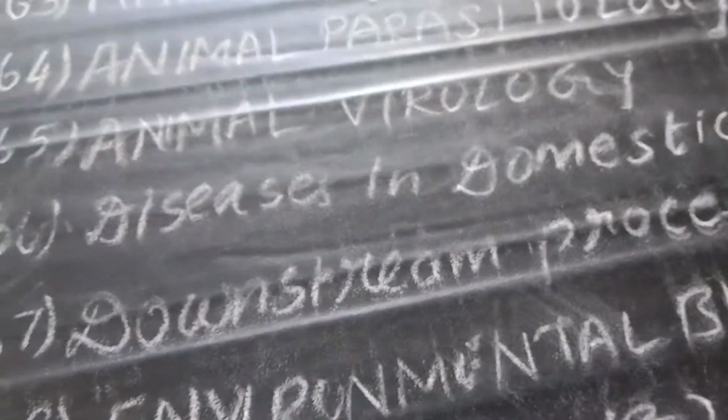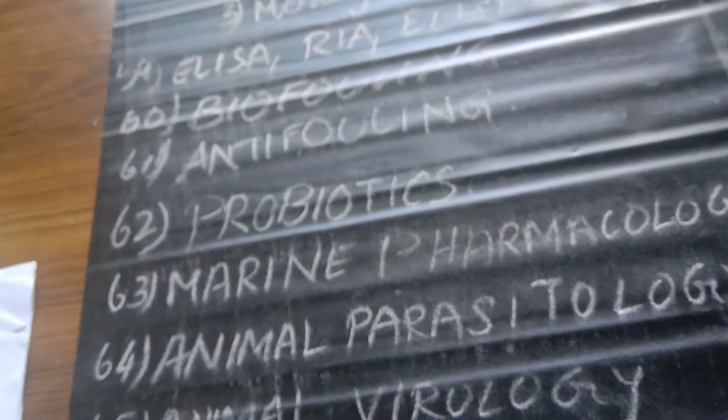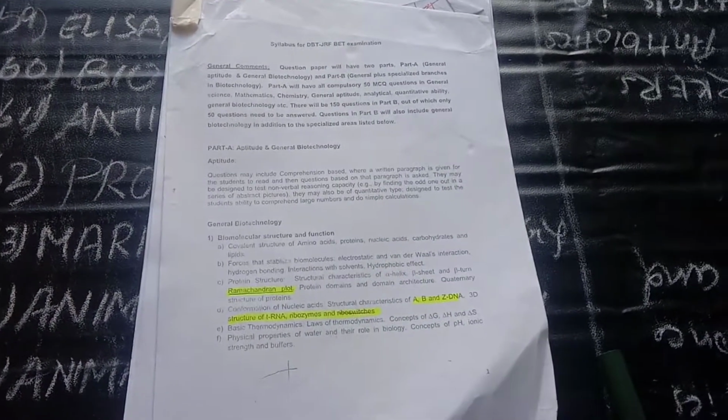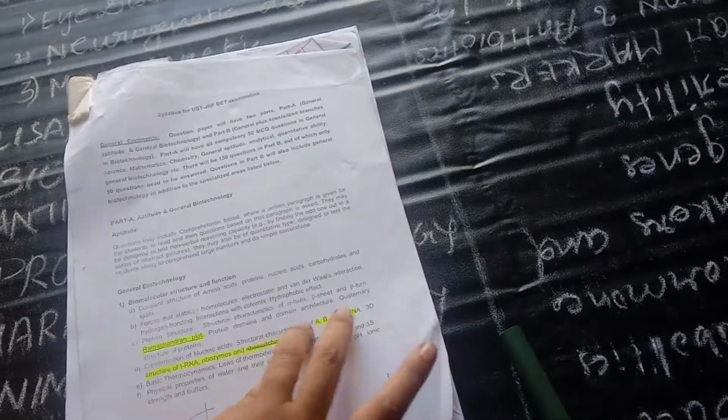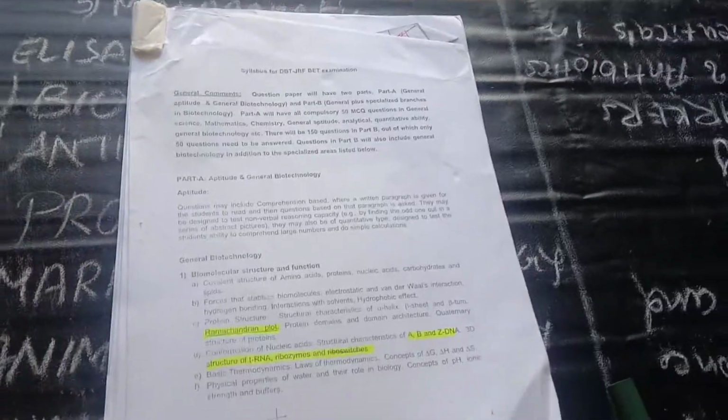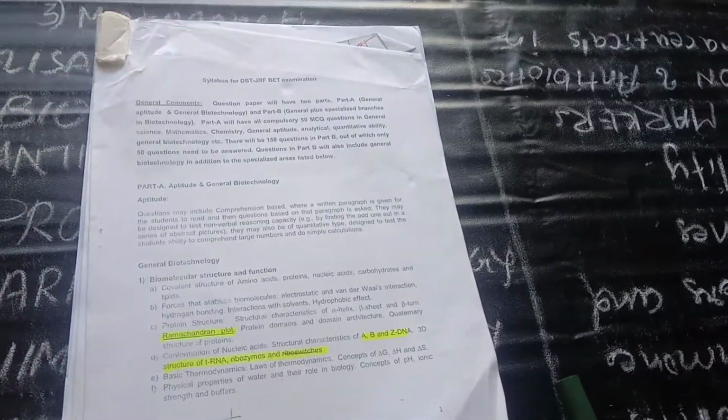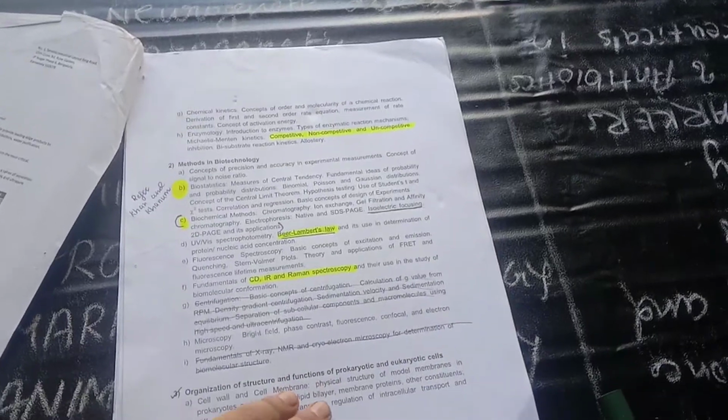Okay, and the next thing is that we have completed the syllabus, friends. These are the important topics you should study for the DBT BET-JRF examination. The purpose of making this video is that the syllabus of the DBT BET-JRF examination runs for 25 pages, friends. Really, it has 25 pages of syllabus. You can't study everything. So writing down these important topics will definitely help you clear the examination, because you are not going to study them thoroughly. You are just going to refer to what is meant by that particular thing. As I mentioned earlier, just revise each and every topic given in the syllabus.